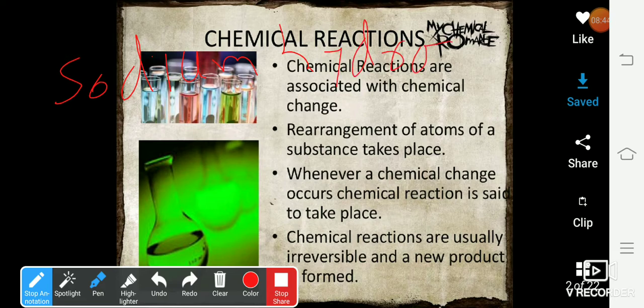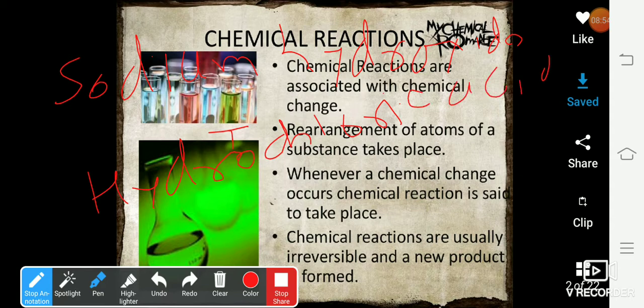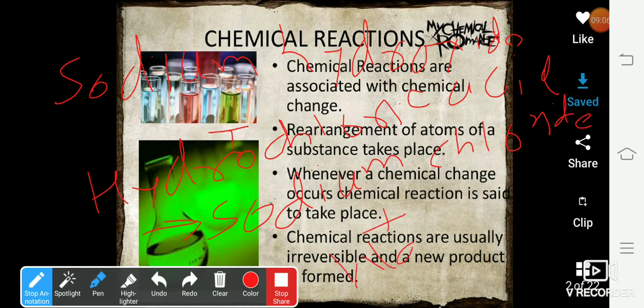Sodium hydroxide plus hydrochloric acid gives you sodium chloride plus water. Here you can see I have written the entire reaction in the form of words.